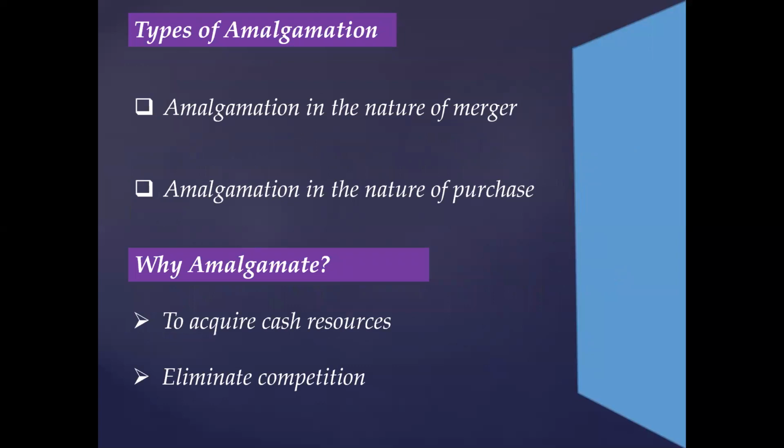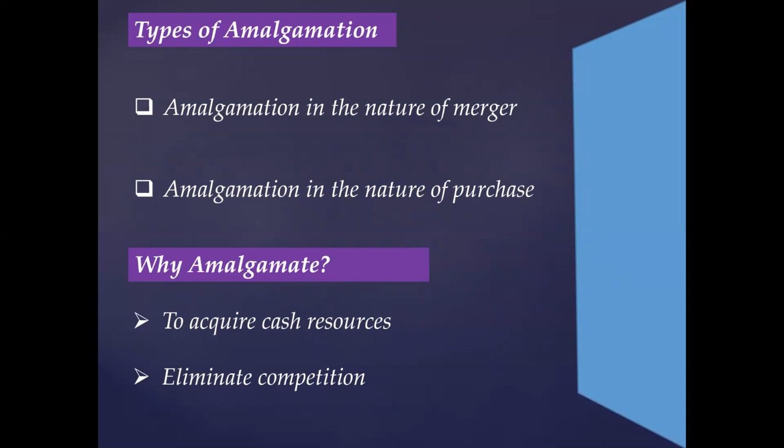The types of amalgamation are amalgamation in the nature of merger and amalgamation in the nature of purchase. The first one is amalgamation in the nature of merger. In this type of amalgamation, not only is the pooling of assets and liabilities done, but also the shareholders' interest and the businesses of these companies. In other words, all assets and liabilities of the transferor company become that of the transferee company. In this case, the business of the transferor company is intended to be carried on after the amalgamation. There are no adjustments intended to be made to the book values. The other conditions that need to be fulfilled include the shareholders of the vendor company holding at least 90% face value of equity shares becoming the shareholders of the vendee company.